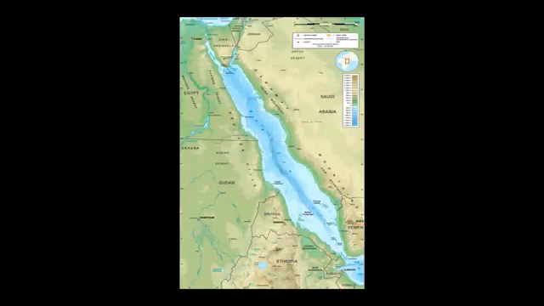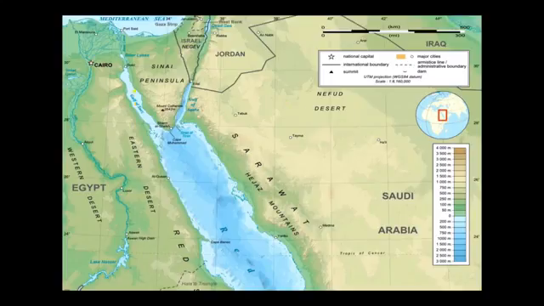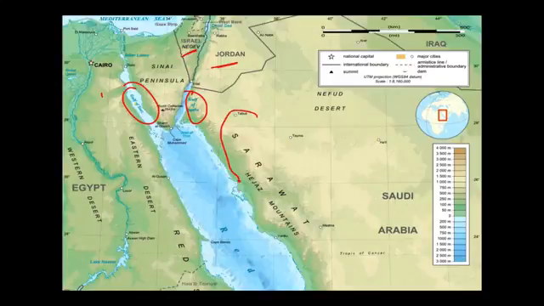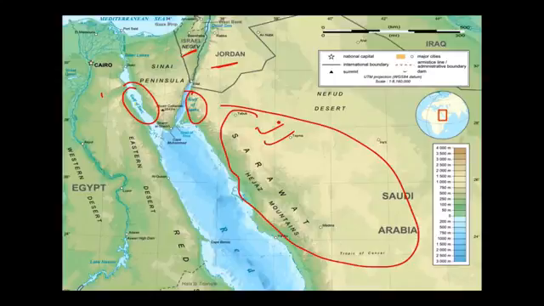So I'll show you now the Gulf of Suez. This is the Gulf of Suez, you can clearly see here, and this is Egypt all along, and this is the Gulf of Aqaba, this is Israel, and this is Jordan, and this is your Saudi Arabia. Please remember this map, this is extremely important.